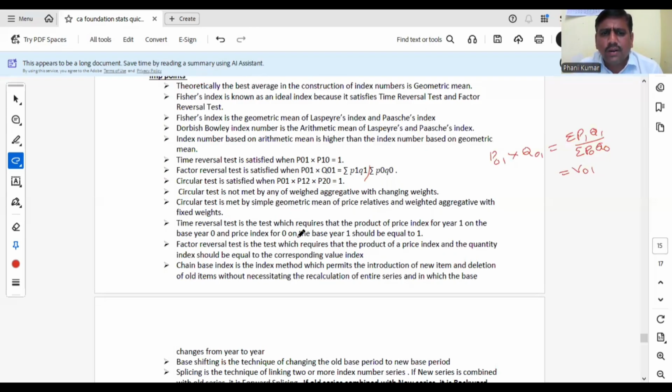Okay. Time reversal test is the test which requires that the product of price index for year 1 on 0 and price index for 0 on 1, P01 into P10, should be equal to 1. Factor reversal test is the test which requires the product of price index and quantity index should give value index.